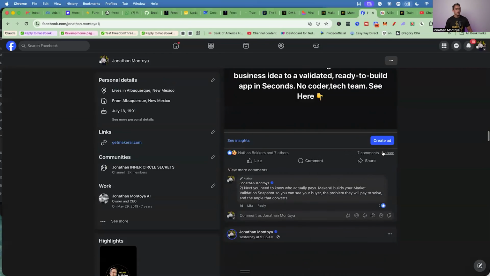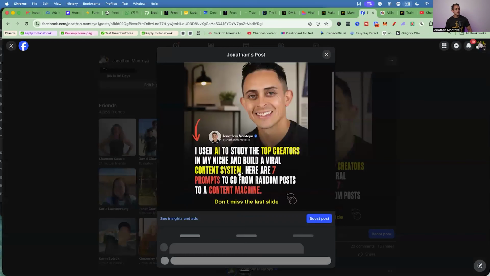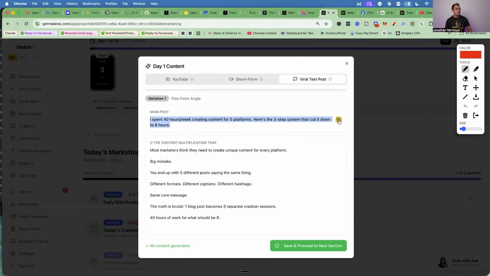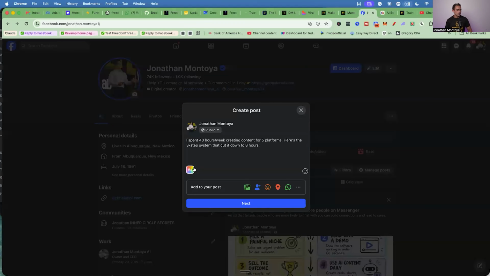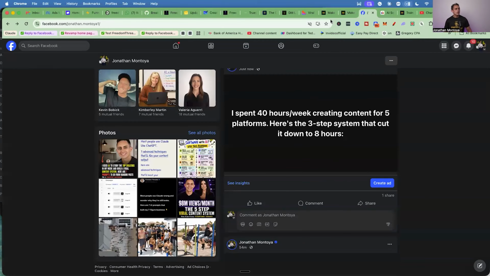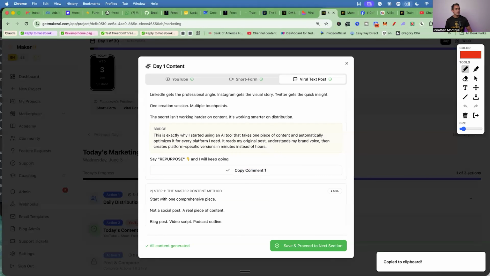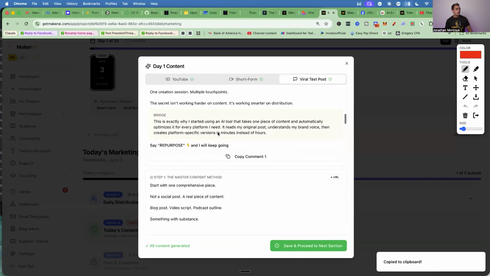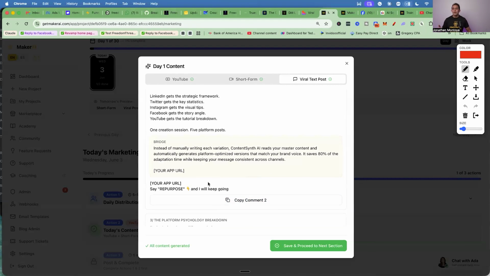So essentially the way it works is, you're gonna make a post like this, and then in the comments is where you have all your stuff. I just copy this. I'm gonna go to my account. I'm gonna paste this here. I'm gonna turn this into like a color, and then I'm gonna go to next. I'm gonna post that. So now what I do is I go to Maker AI, and then I copy these comments right here, guys, okay? So copy comment 1, paste right here, okay? And then number 2, you copy that, paste that in the comments. Once you create your app, you're gonna put your URL. That way people can actually buy it.